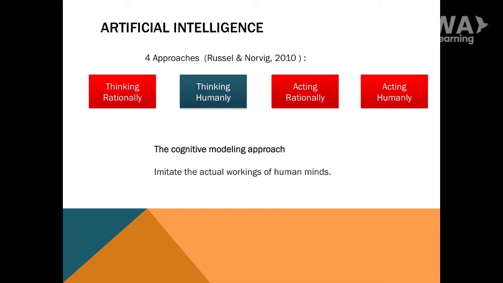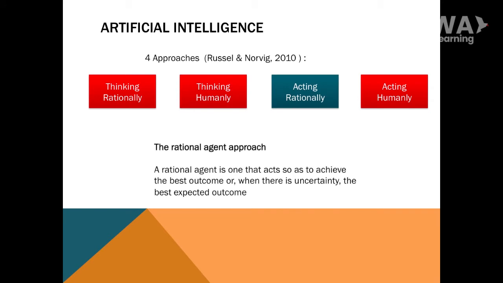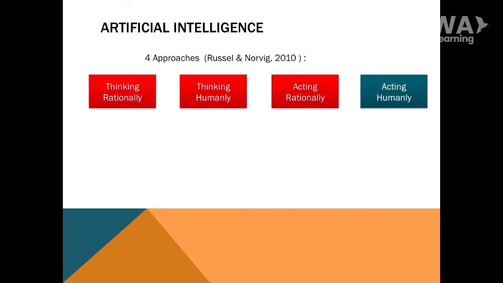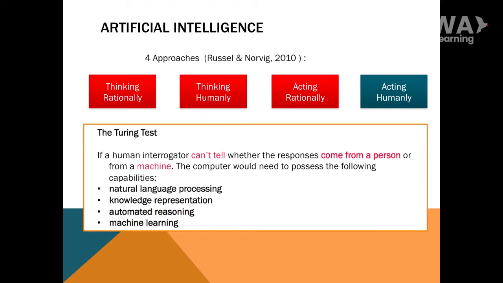Third approach is acting rationally. We use the rational agent approach. The objective is to achieve the best outcome or the best expected outcome when there is uncertainty. Fourth approach is acting humanly. To call a machine acting humanly, the machine should pass the Turing test. When a human interrogator cannot tell whether the responses come from a person or from a machine. There are some capabilities to pass the Turing test. First is natural language processing, second is knowledge representation, third is automated reasoning, and last is machine learning.